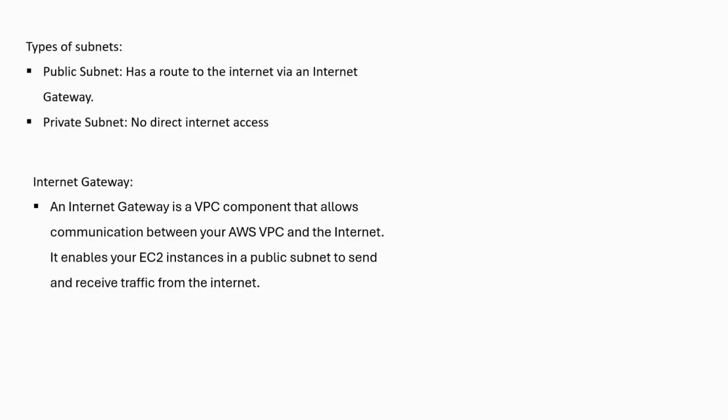And we can't use one internet gateway for another VPC. We can use one internet gateway for one VPC only. We can't use one internet gateway for other VPCs also. An internet gateway enables your EC2 instance in a public subnet to send and receive traffic from the internet.